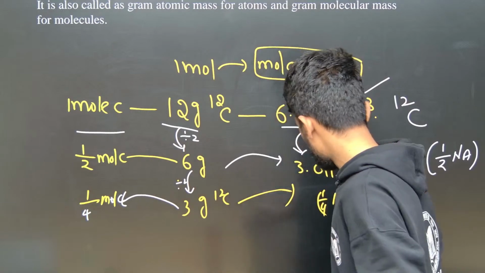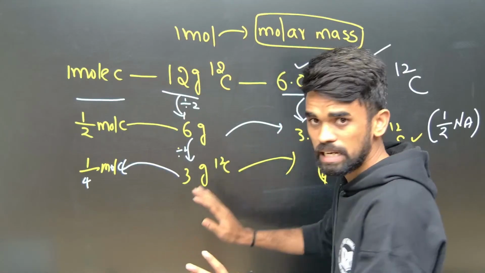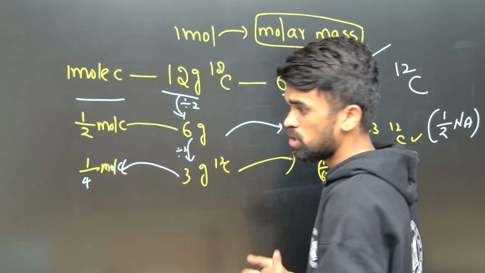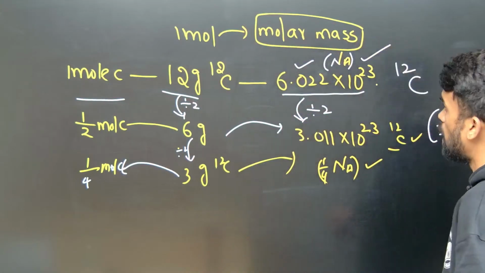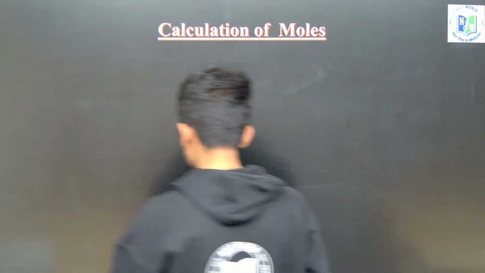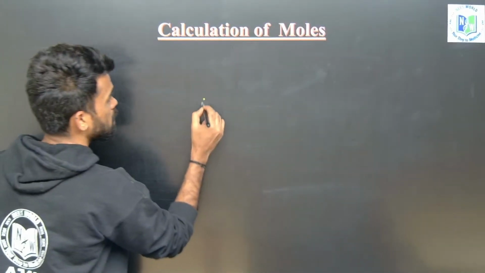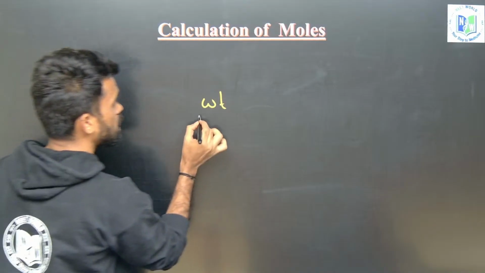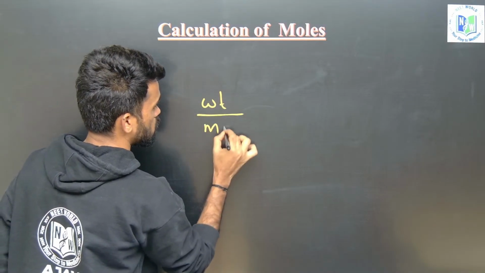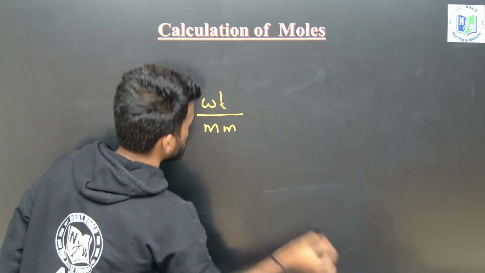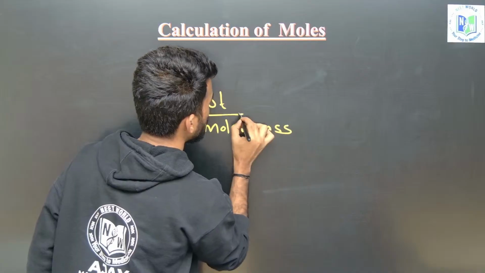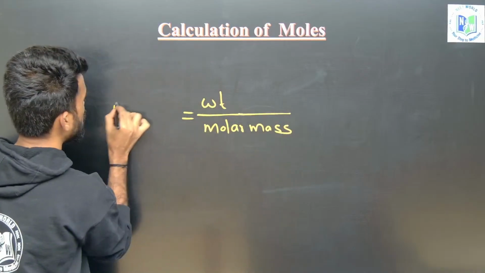Hope it is clear. Now, if it is clear, then it is easy to do the numericals also. So let us understand this. Whenever the weight of a substance is given, just divide it by its molar mass. It gives us number of moles.